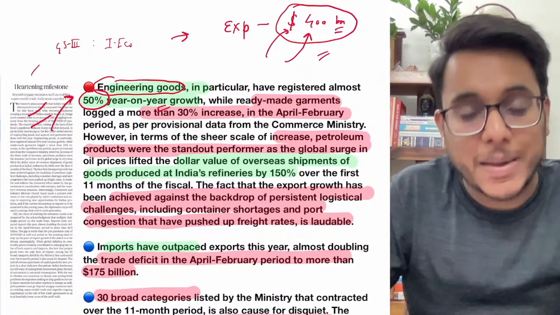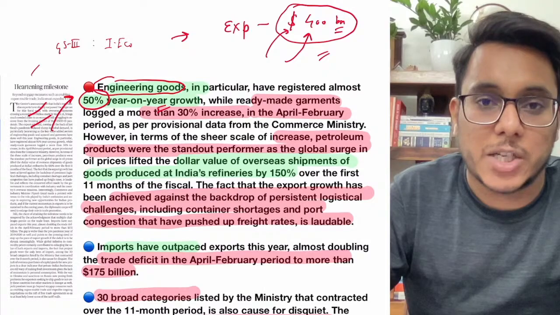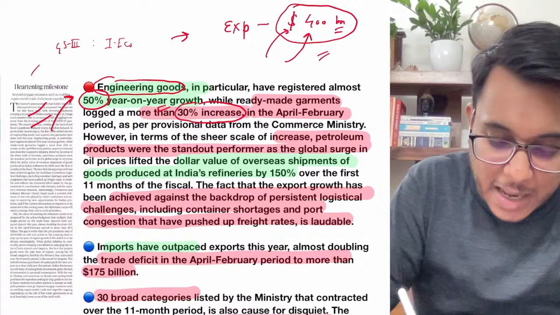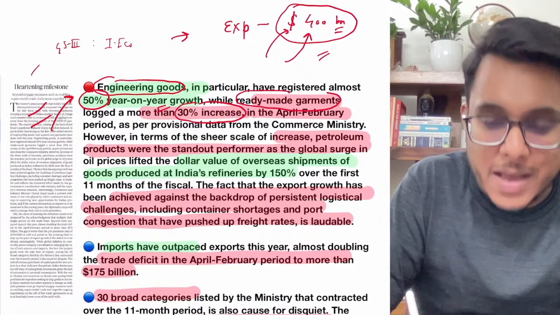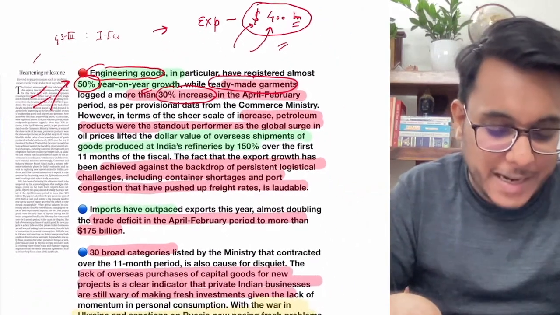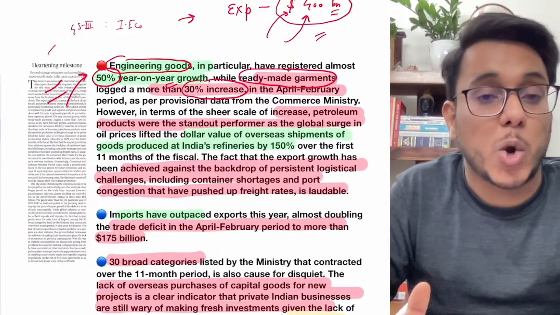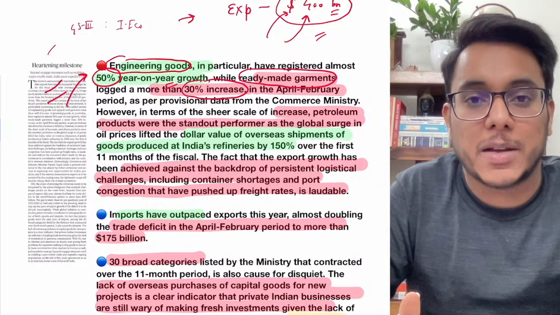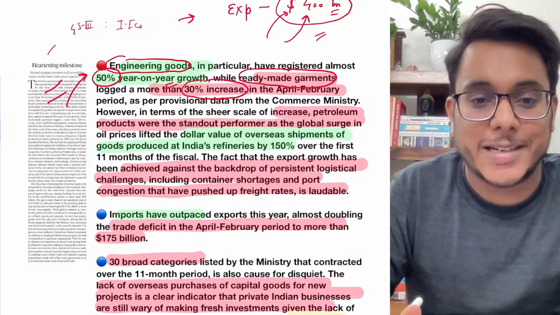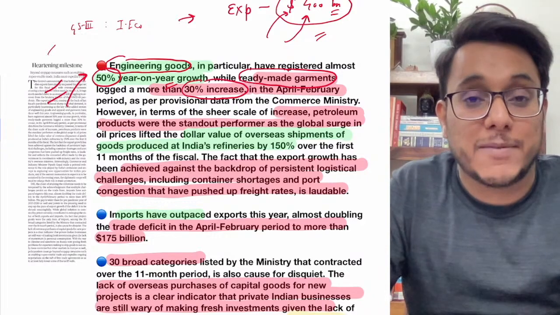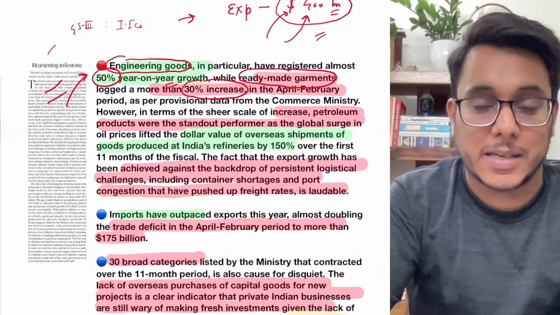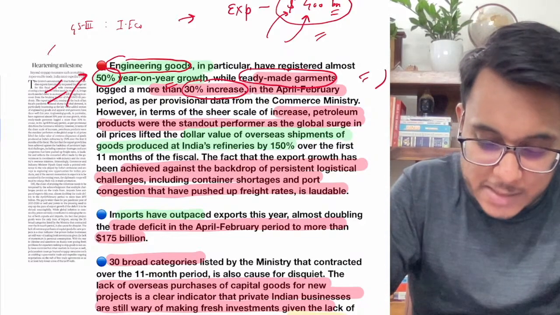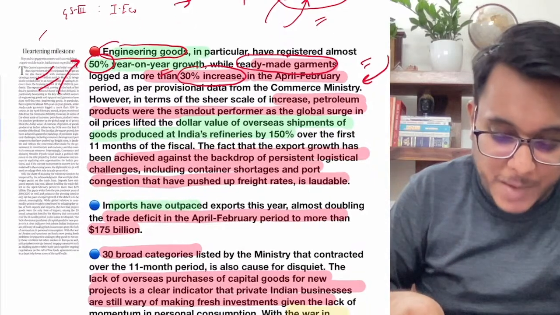After that, the apparel sector, the garment sector also registered growth. A 30% increase in the exports of apparel or ready-made garments has been seen. Guys, many a time I have told you that India wants to focus on low-end manufacturing. Even in the economic survey 2 years back, there was a chapter on shoes and jeans. What is shoes and jeans? Low-end manufacturing, that is manufacturing of shoes and clothing, and how we can supply it so that our exports can increase. So because of the garments, a 30% export increase has been there.